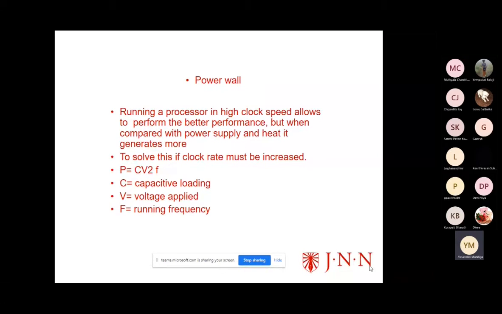And the last one is the power wall. Running a processor at a high clock speed allows better performance, but it is limited by the power supply and the heat generated. So what is the power wall? P equal to C V squared F. C equal to the capacitive loading, V equal to the voltage applied, F equal to the running frequency.